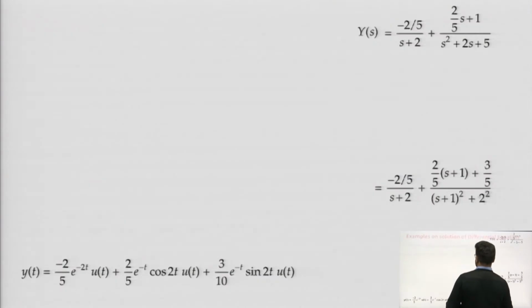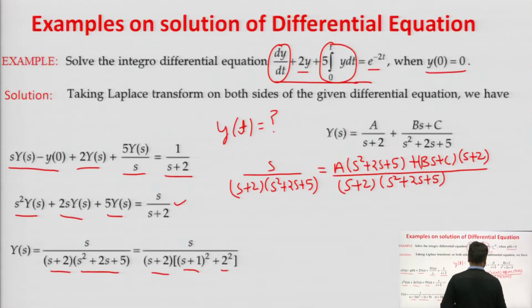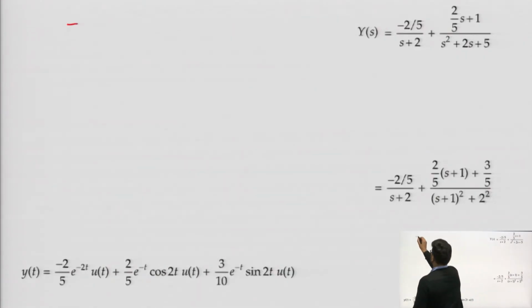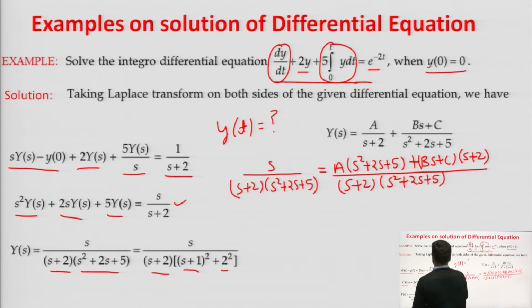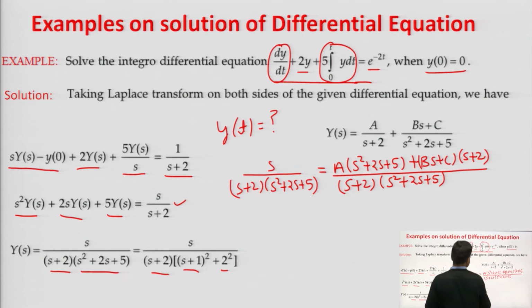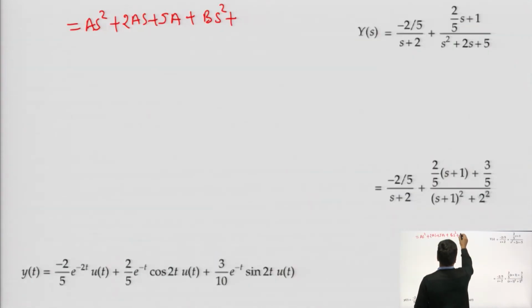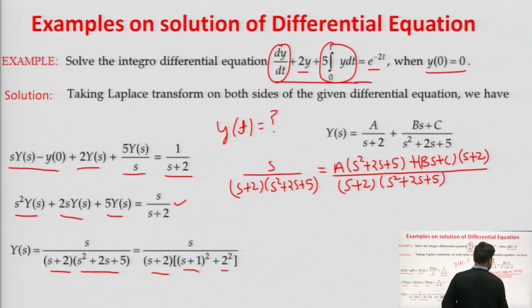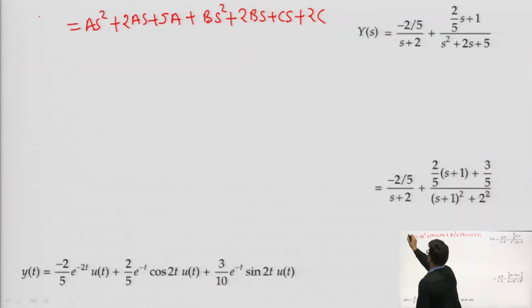Now, we will multiply and equate the coefficients. So, we will get it as A s square plus 2A s plus 5A plus B s square plus 2B s plus C s plus 2C, and here we have got s.